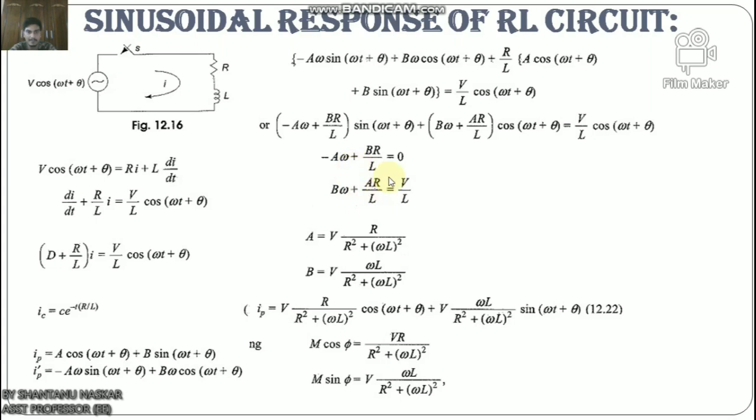From the above equations, we have a = V R/(R² + (ωL)²) and b = V ωL/(R² + (ωL)²).